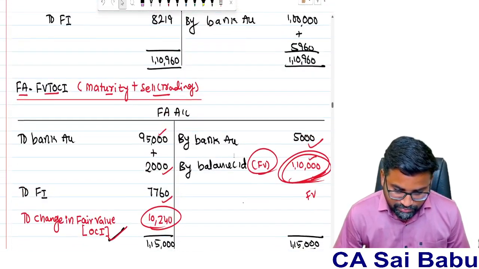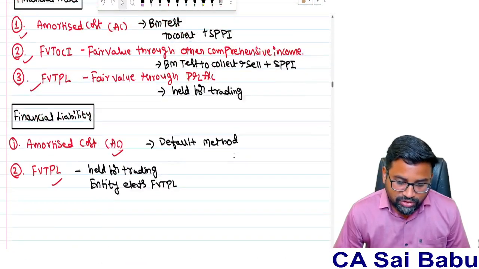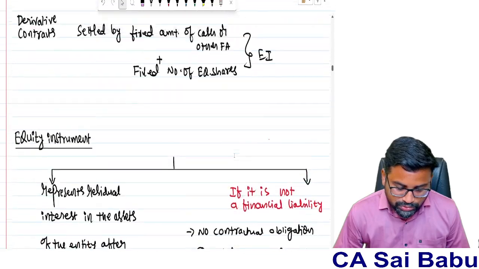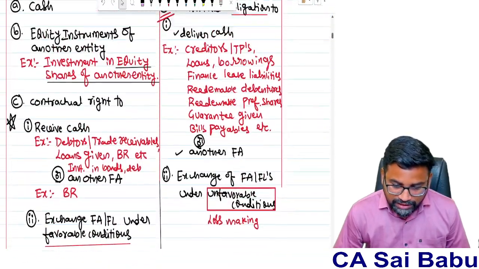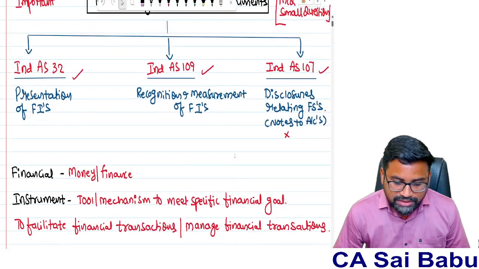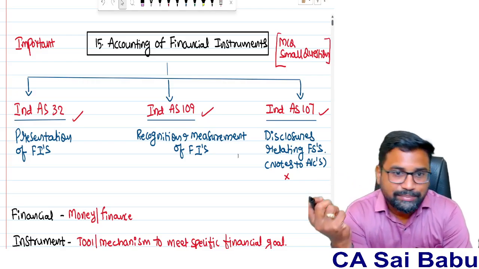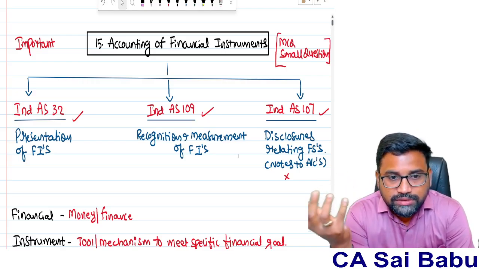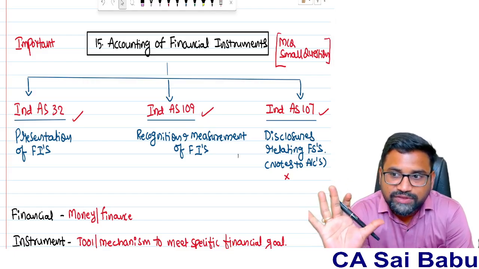With this, I am wrapping up this chapter. It took me approximately 1 hour to discuss the entire concepts quickly, because this is only a revision. This chapter actually takes a lot of time to discuss elaborately because it is a very technical chapter. Now you can use this as a last-minute revision.